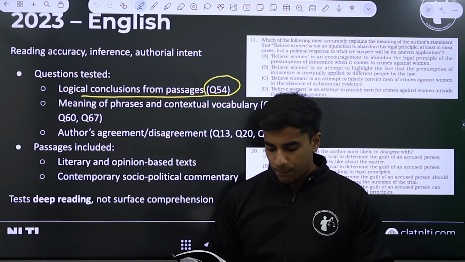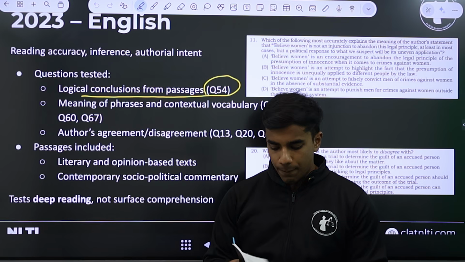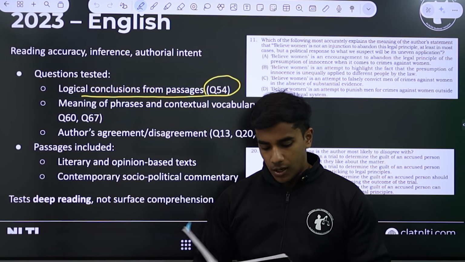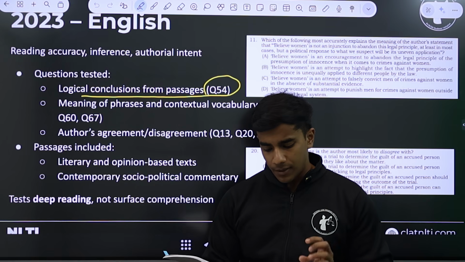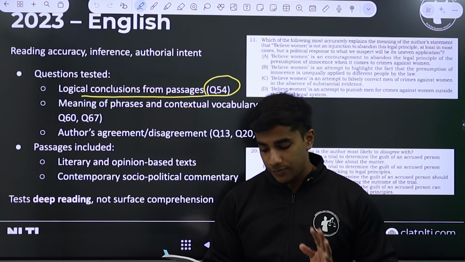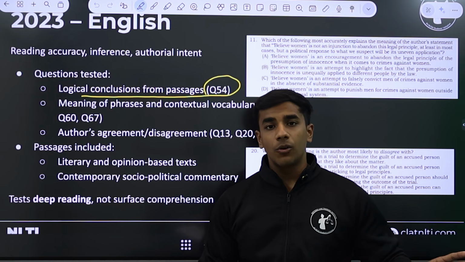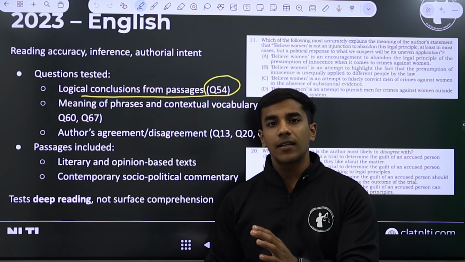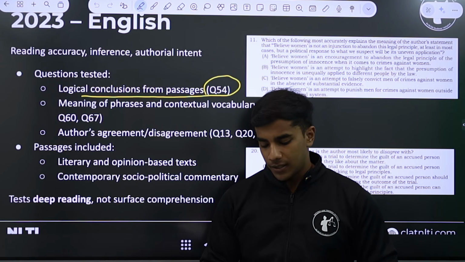So let's see what passage question 54 was in. The passage is based on an article written by Geeta Jayaraj in the magazine Frontline. So these sources also become important for you, because this passage tells you that Frontline is a good resource for reading, and can be included in your daily reading habit.